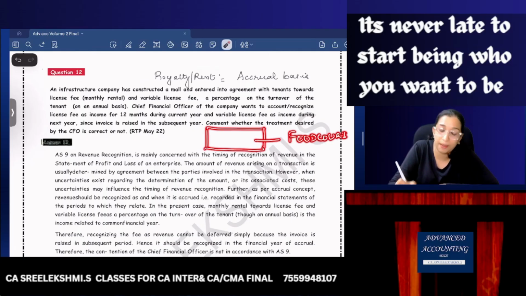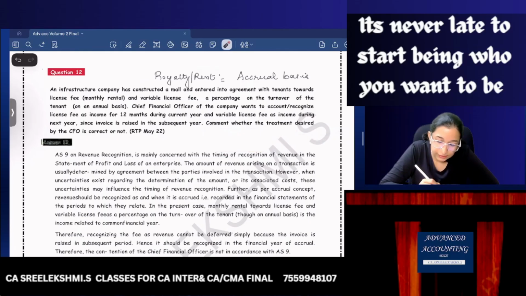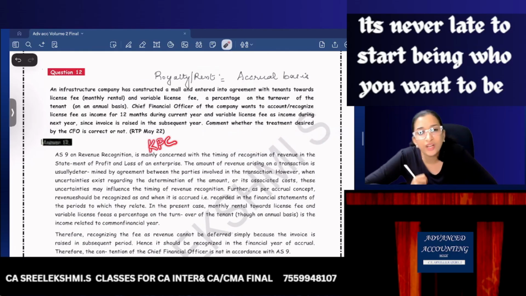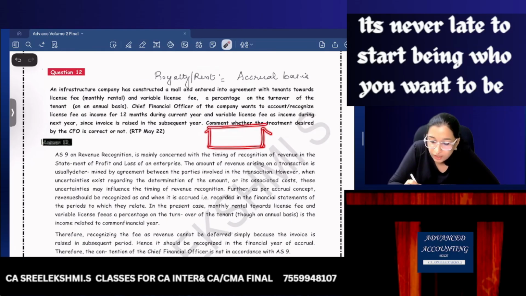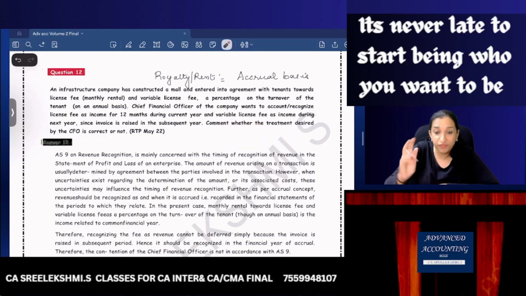Let's take the example of Domino's or KFC. How much revenue will they be charging from KFC? They will definitely charge a fixed rent based on the space they have occupied, how many square feet they have occupied. Accordingly, they will be collecting a fixed fee. Also, there will be a percentage on turnover. How much is the monthly turnover, and a percentage also they will be charging.